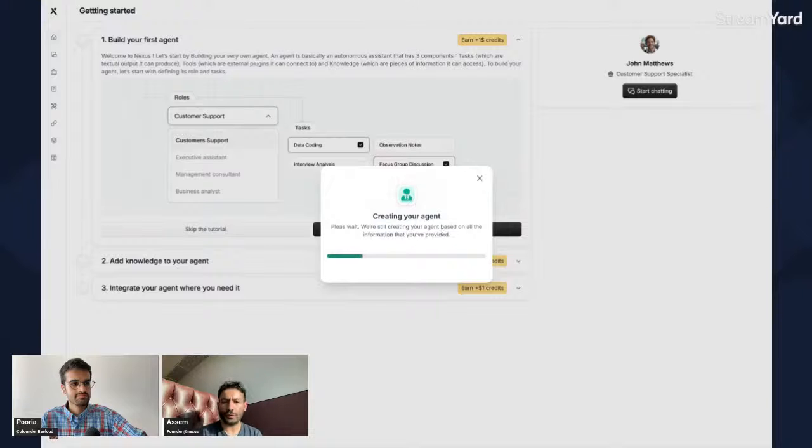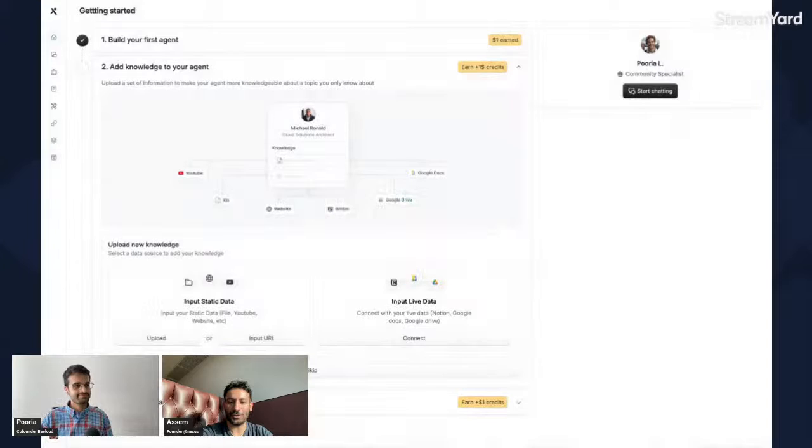And basically, once you've done that, it's creating your agent. And you have your first agent, but you have nothing to do. Out of the box, it's going to create all the prompts of that agent, as well as all the prompts of the tasks of that agent. So you don't have to be a master prompter. We have an internal pre-trained model that does that for you, and it generally takes a few seconds, and it's going to go into all the different tasks, and that should be about it.